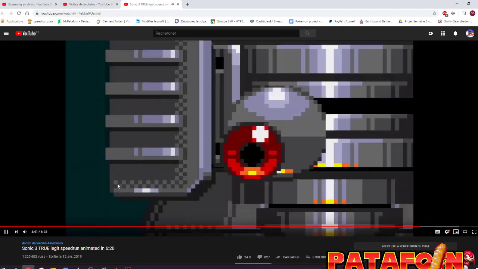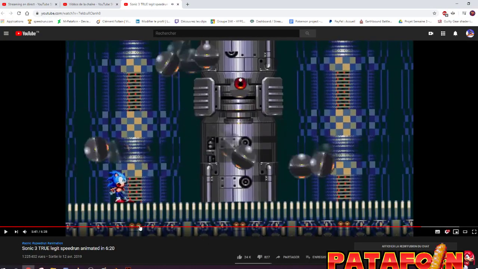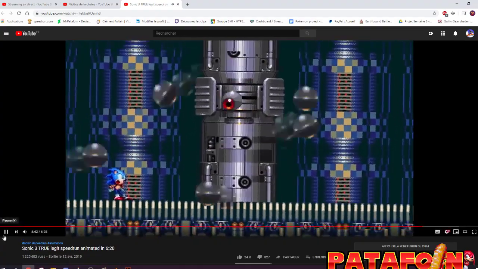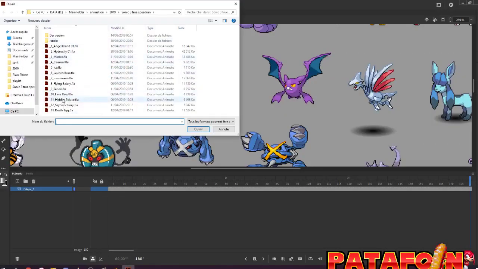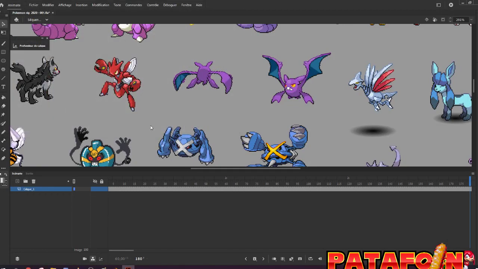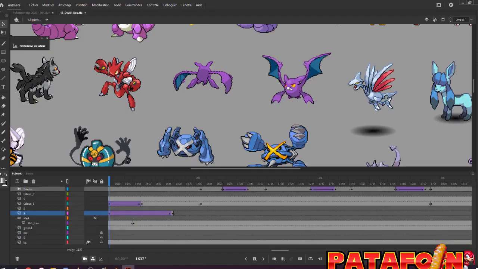Okay, so then we have the science fight. Okay, so this scene. Yes, this scene is pretty nice. All the Death Egg Zone is pretty cool. Okay, so the loading will be long because there are a lot of elements.